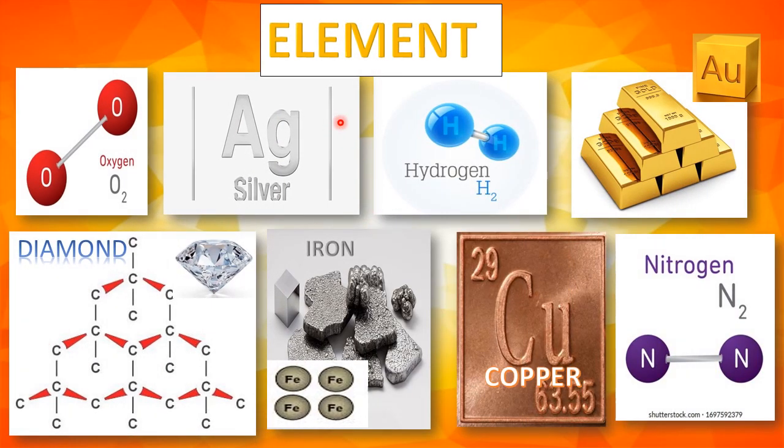Element. When two atoms of the same type combine, they form a molecule of an element. For example, oxygen is an element where one molecule of oxygen is made up of two atoms of oxygen. Elements are pure substances and cannot be broken down by any chemical means. Some other examples of elements are silver, hydrogen, gold, diamond, iron, copper and nitrogen.